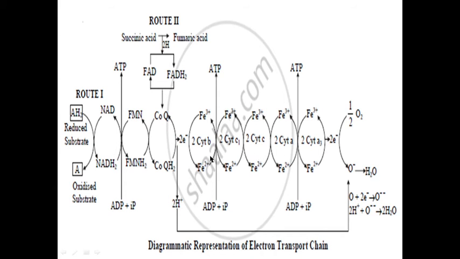During this journey, at 3 places ATP molecules are synthesized. The released energy is captured by ADP and inorganic phosphate and converted into ATP. Actual ATP molecules are synthesized at the F0 particles, F1 particles.